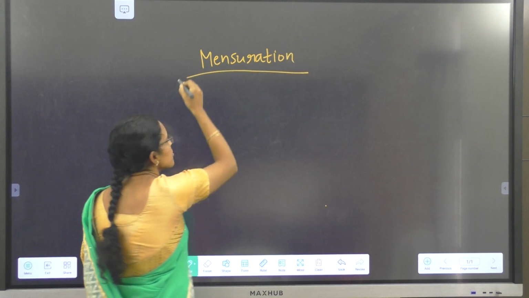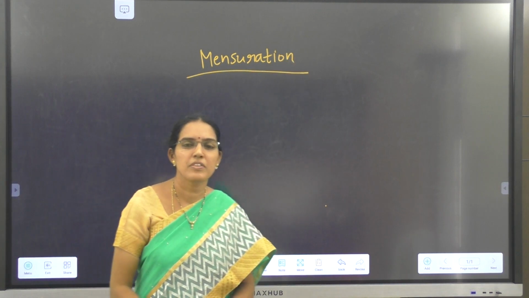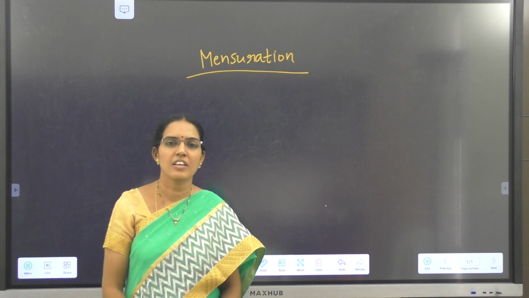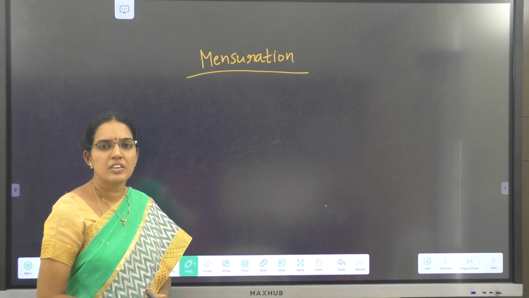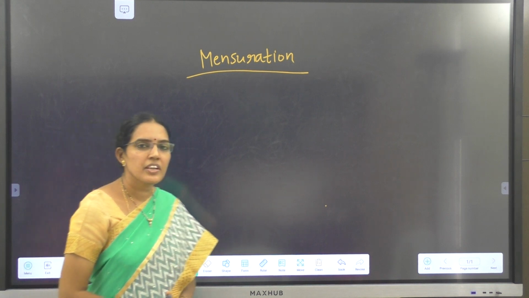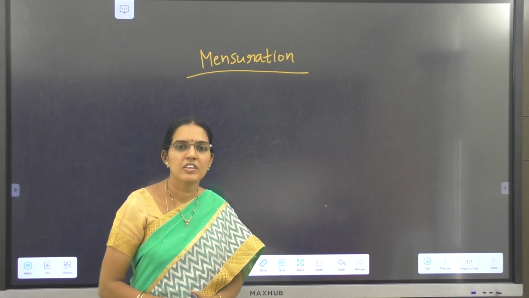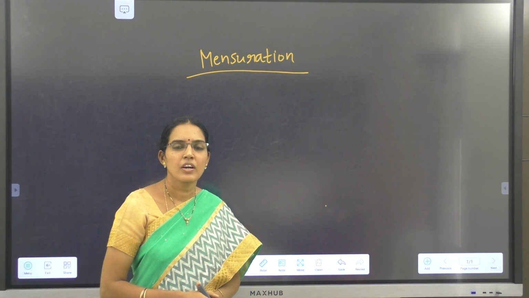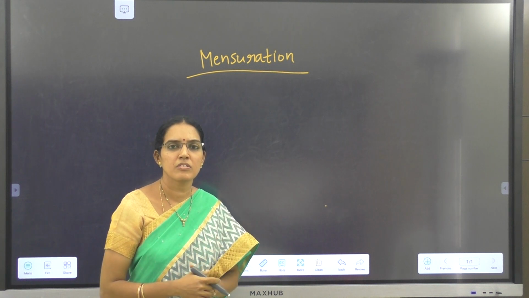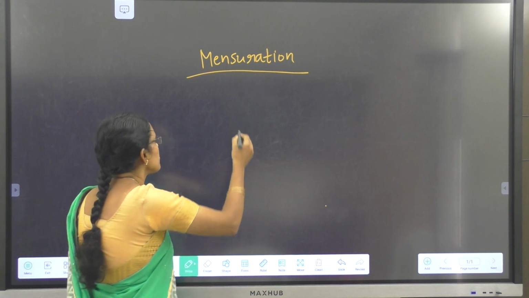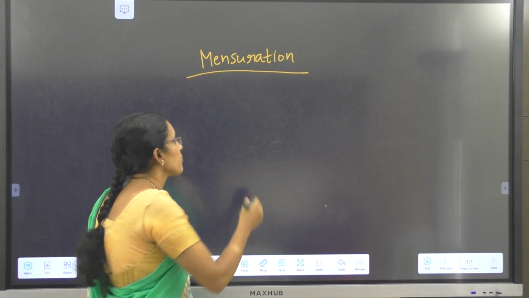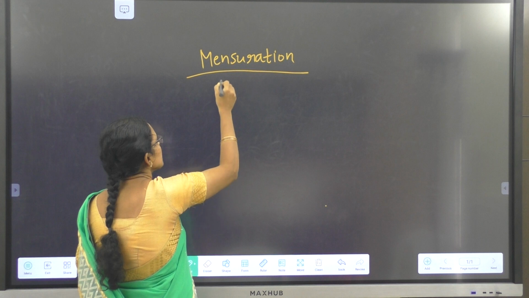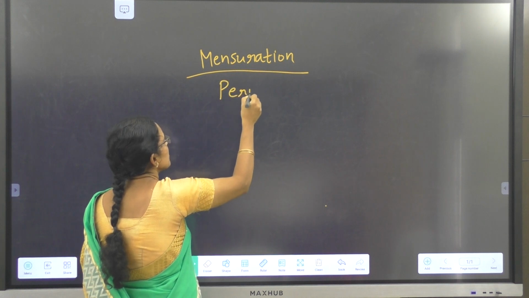Mensuration is a branch of mathematics that deals with the measurement of geometrical shapes, that is length, area and volume of different geometrical shapes. If you take any closed figure, the closed figure has some boundary to measure, and if you want to compare the sizes, we need to measure. Those measurements are perimeter and area. First we will discuss in this video about the perimeter in detail.